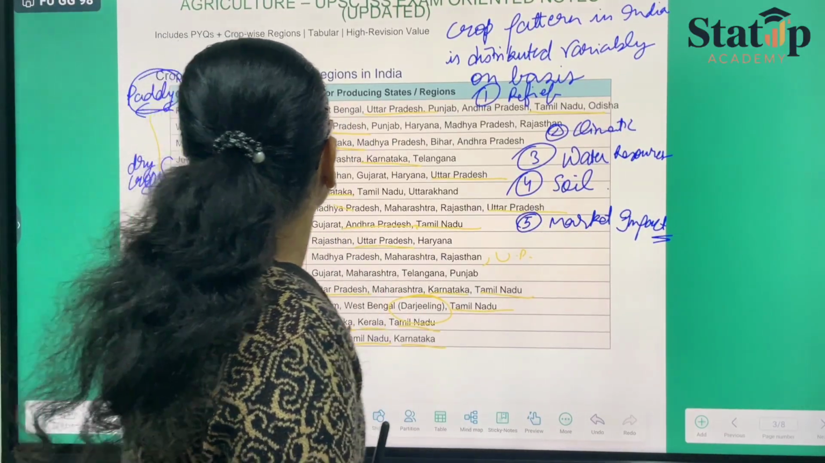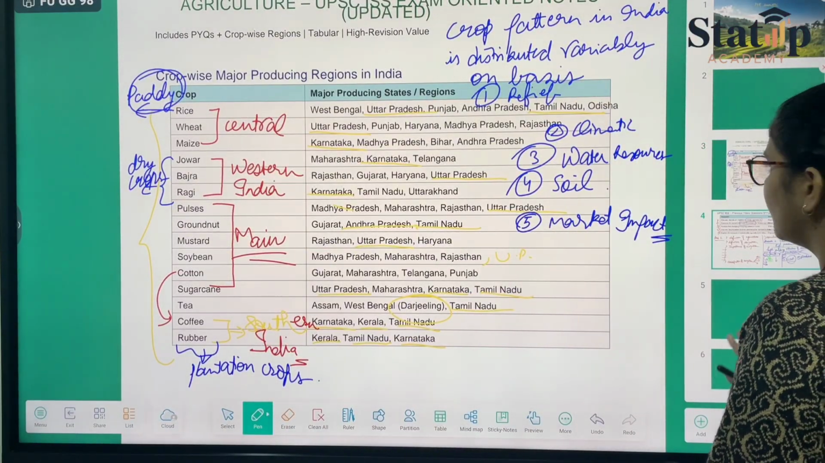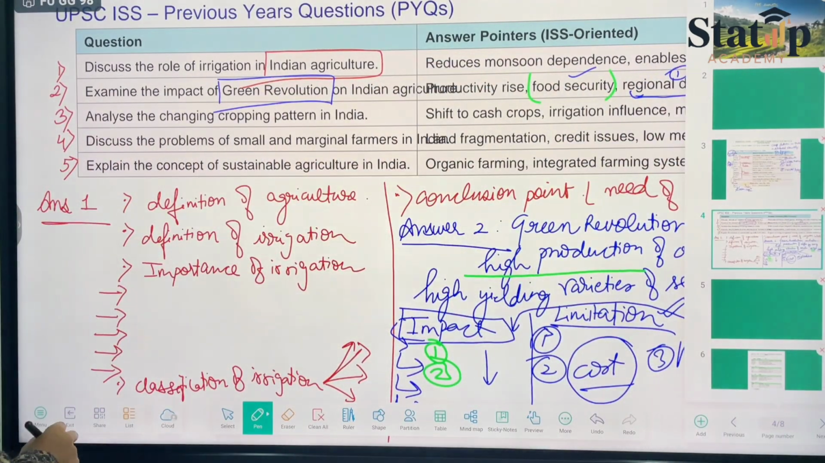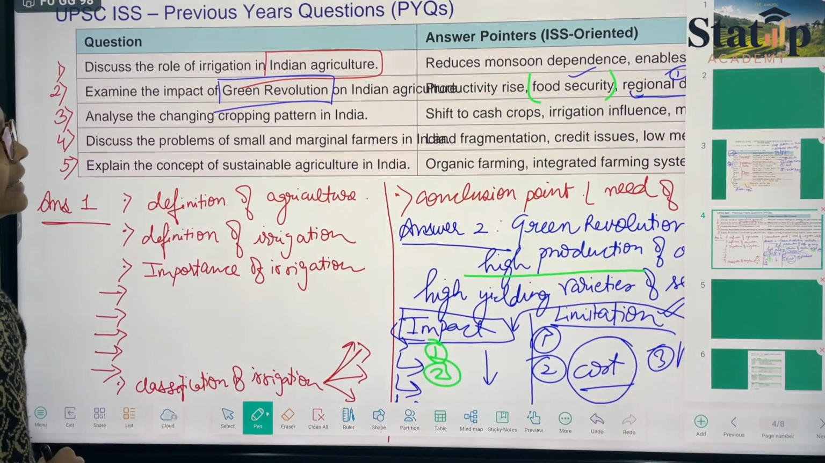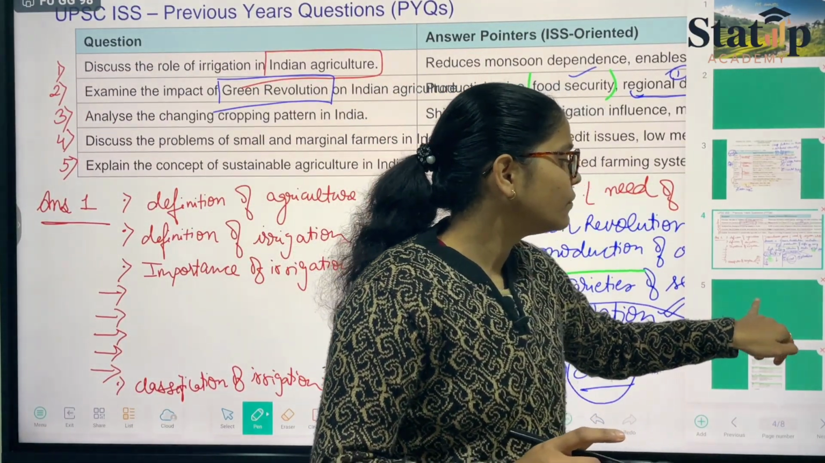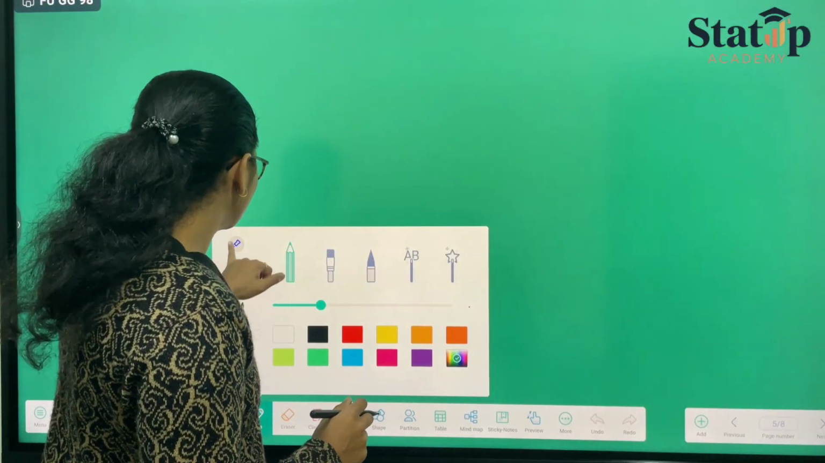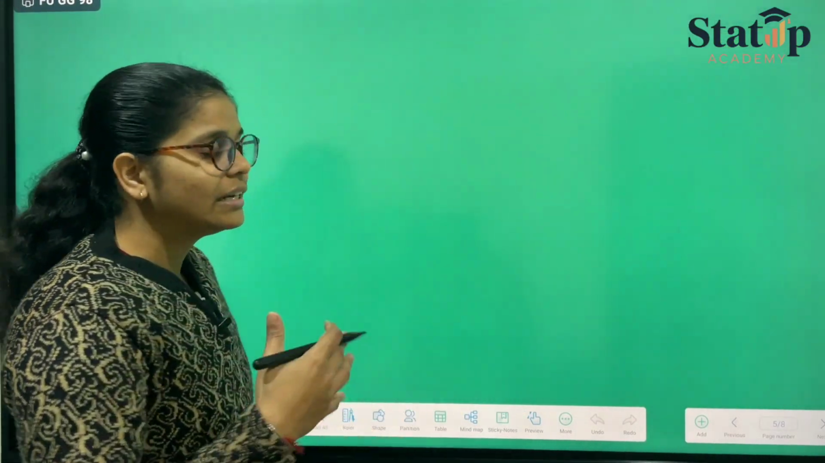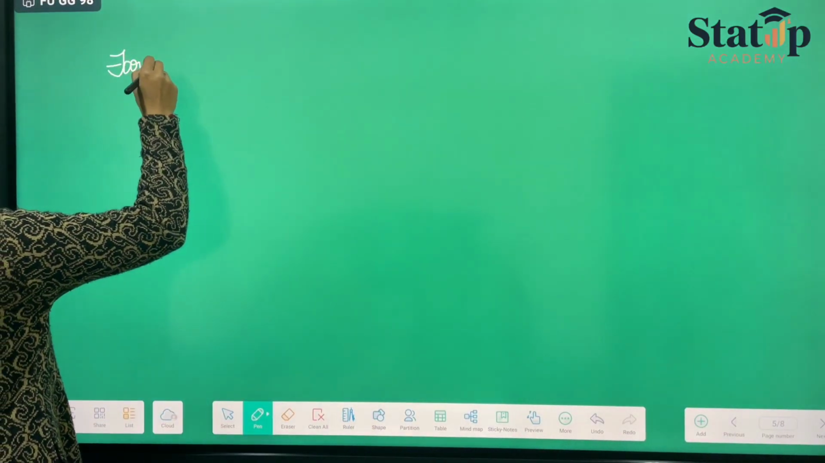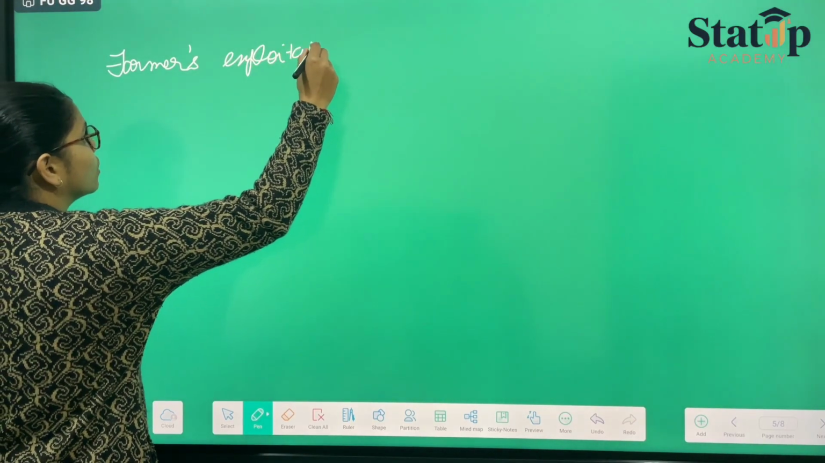All right, then coming on to the next question. We have to discuss the problem of small and marginal farmers in India. Small and marginal farmers के बारे में हमने discuss किया था when we were talking about farming systems in India. So there were basically few things that were enlightening us very well कि farmers की problems क्या होती हैं. तो when we talk about farmers, exploitation.